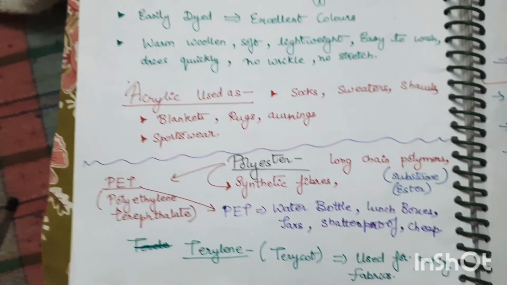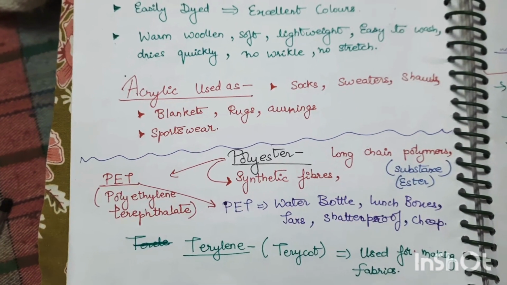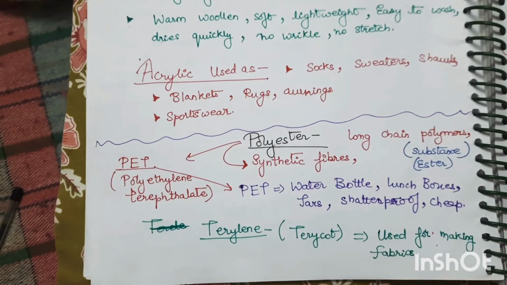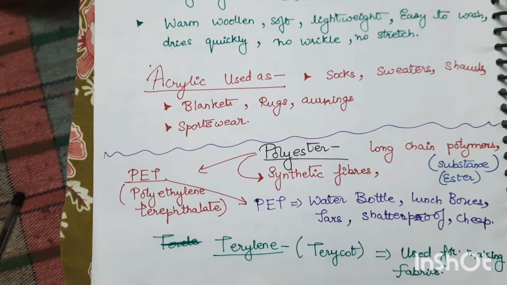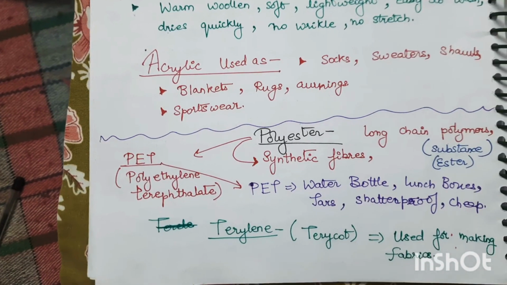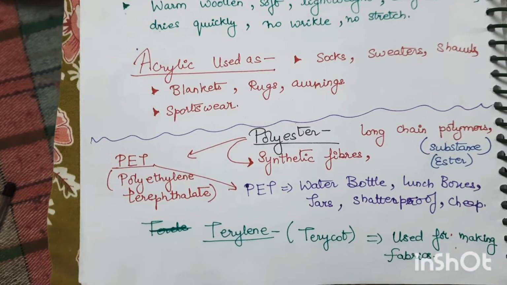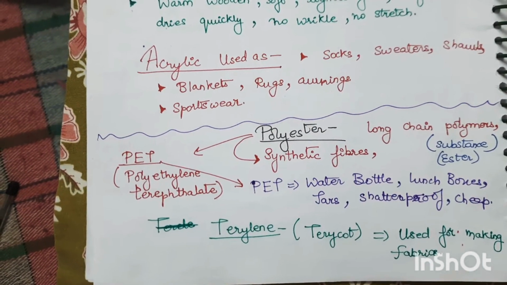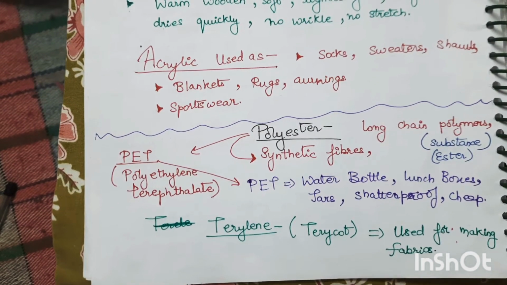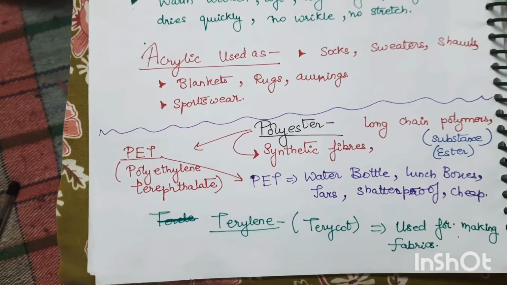Now next is polyester. Polyester is a synthetic fiber, a long chain of polymer. The substance is ester. An example, which is commonly used, is PET. PET full form is polyethylene terephthalate. PET is used in water bottles, lunchboxes, jars, and is shatterproof. It is cheap also. Now terylene is used for making fabrics. So terylene is generally a polyester.